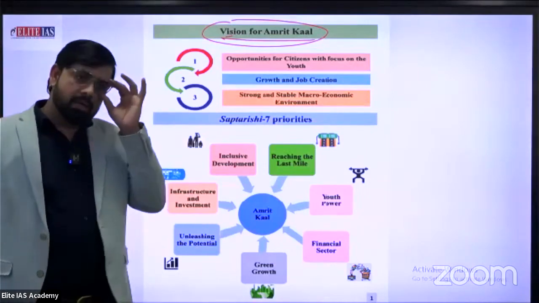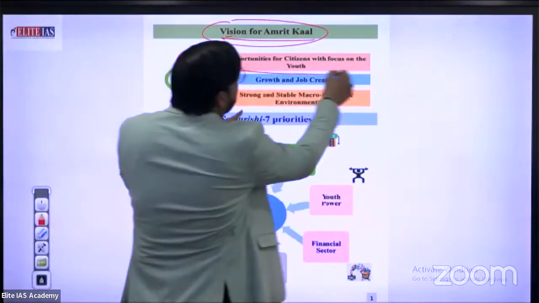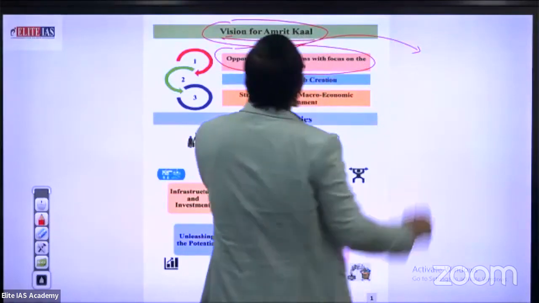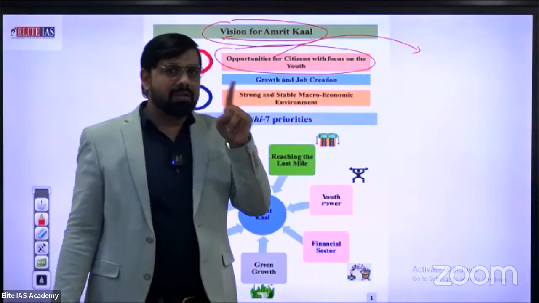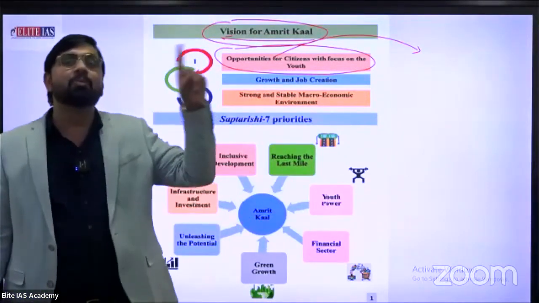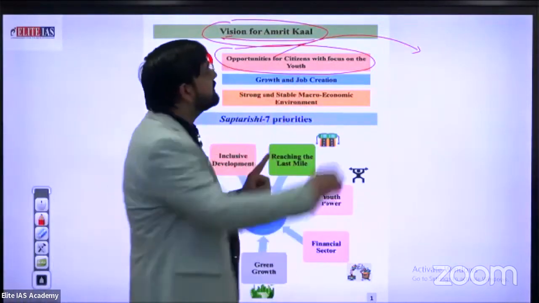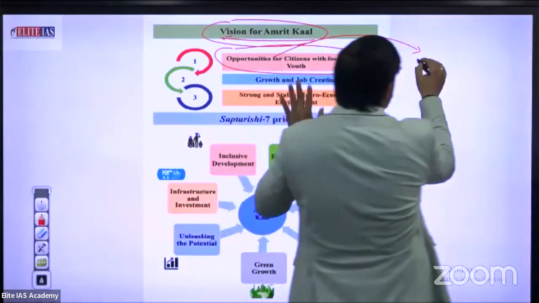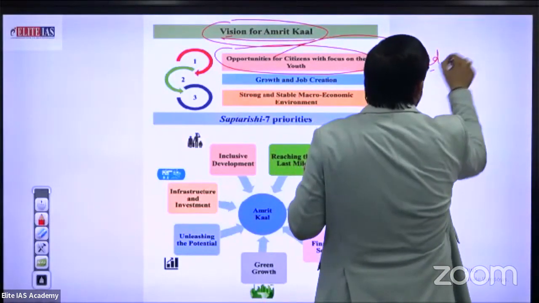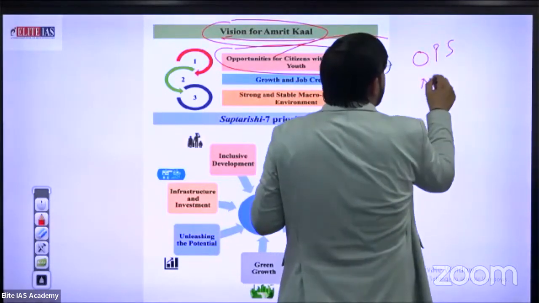The vision for Amrit Kal, first one is opportunity for citizens with focus on youth. Yes, there is a single news nearby this month. You know about the old pension scheme and new pension scheme. This is the perfect example of opportunities for citizens, especially old or responsible citizens. In short, we write OPS, old pension scheme, and new pension scheme.